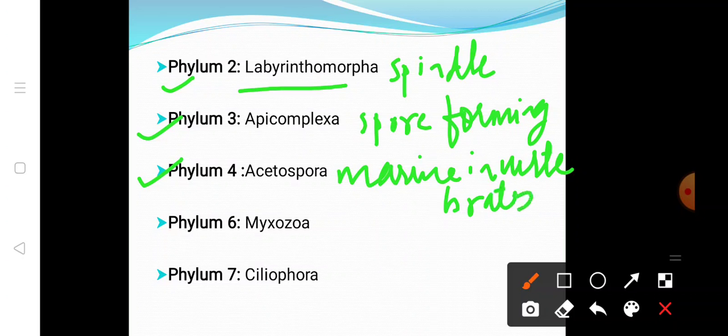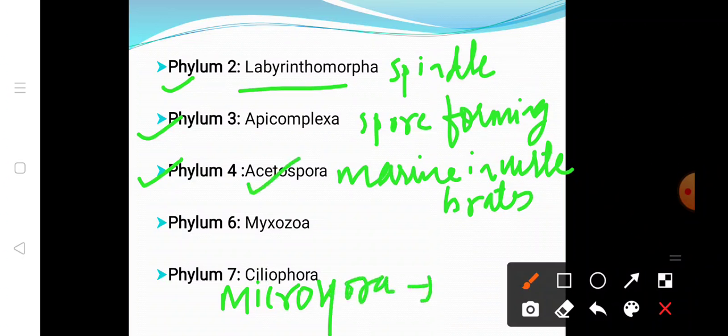Okay, here is the fifth phylum, that is Microspora. Microspora are obligate intracellular parasites of invertebrates, whereas Acetospora are parasites of animals, especially of marine invertebrates.